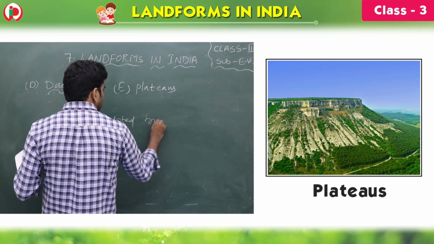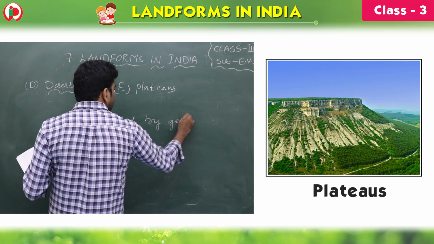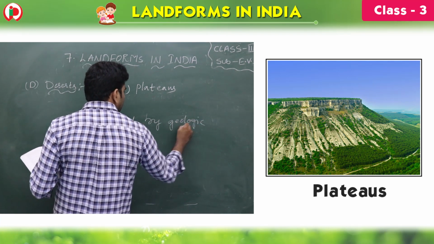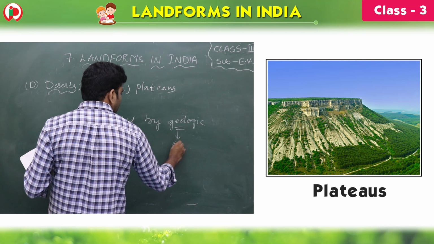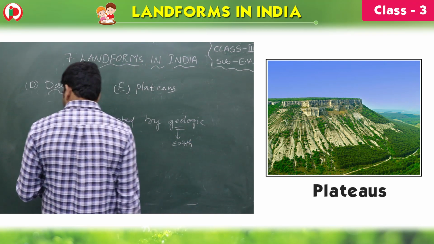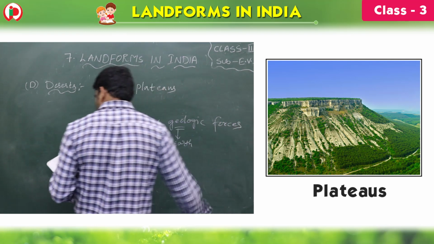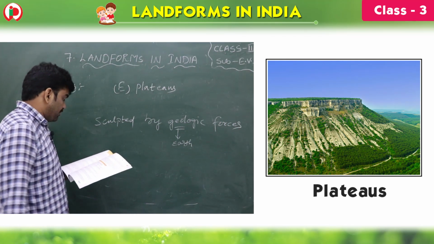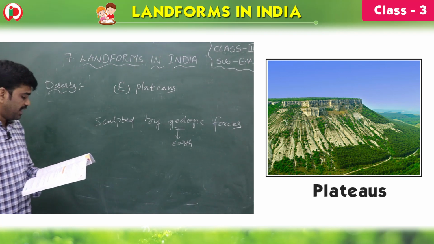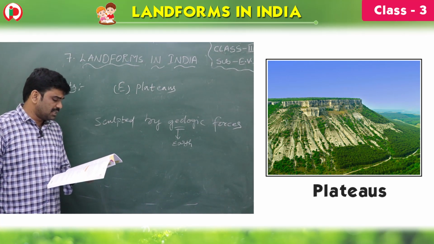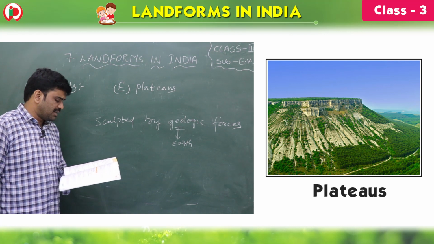Geo means earth, children. What is the meaning of geo? Earth. Earthen forces, geological forces, that lift them, and the wind and the rain that wear them down into mesas, buttes and canyons.